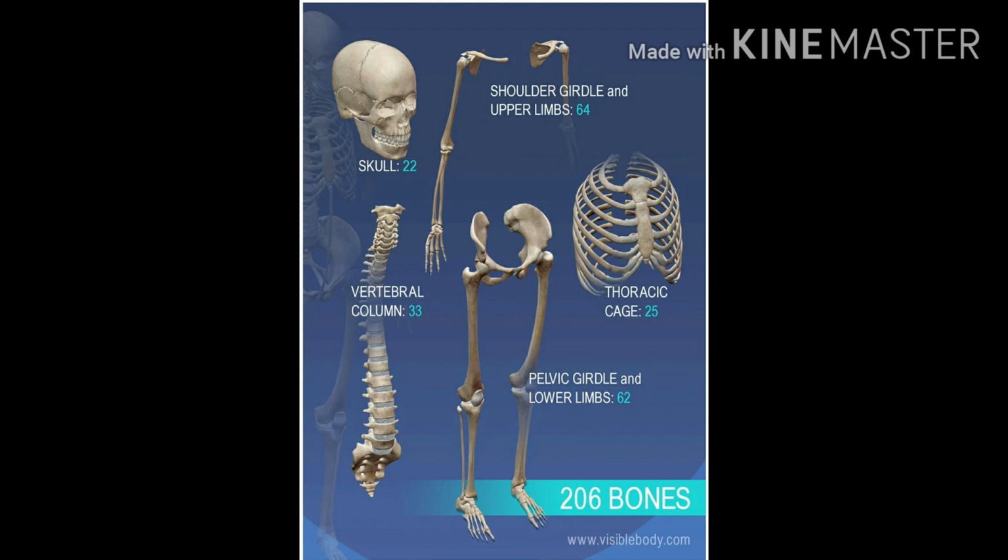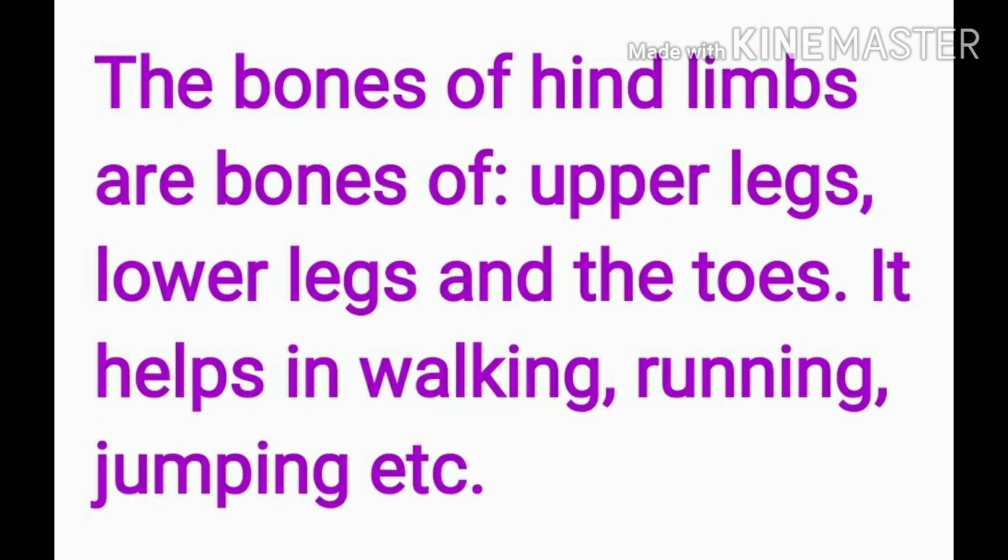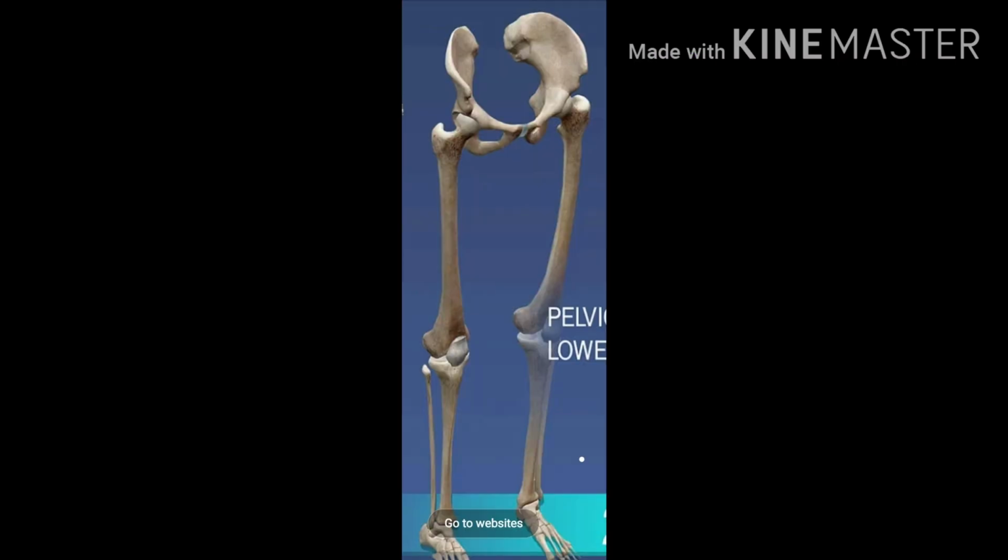Now let us talk about hind limbs, which include the upper leg bone, lower legs and the toe bones. Now you know it helps in walking, running, jumping and various other activities. As you can see, these are the bony structures of human hind limbs.